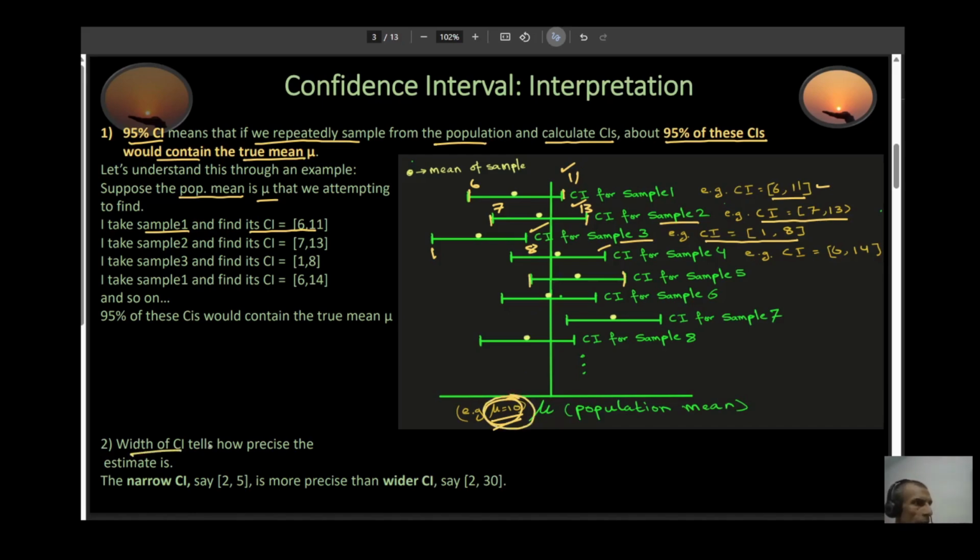The width of your CI tells how precise your estimate is. So if you have a narrow CI, let's say 2 to 5, this is more precise than a wider CI, let's say 2 to 30. 2 to 5 basically means that your mean can be anywhere between 2 and 5. This one says that your mean can be anywhere between 2 and 30. So clearly, you are more certain over here and less certain over here.